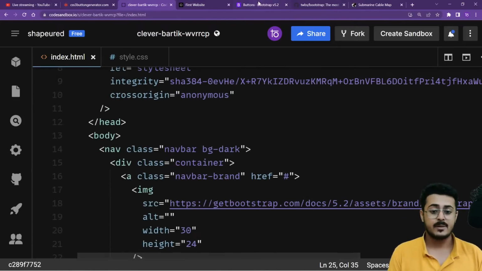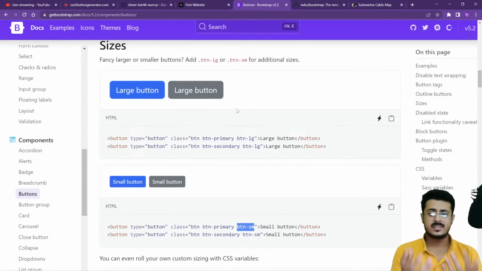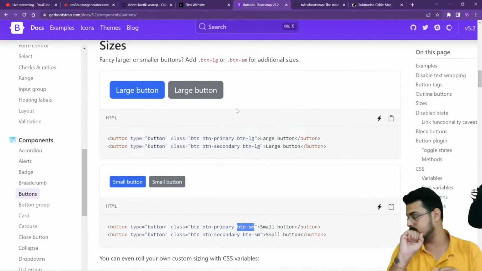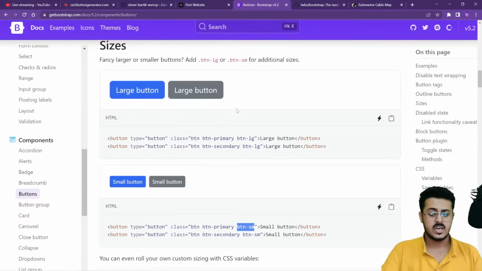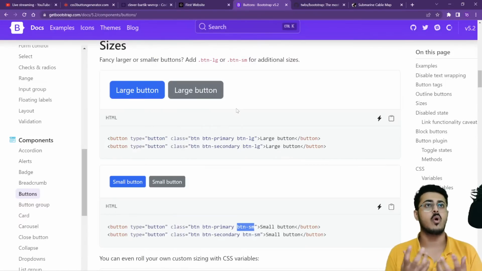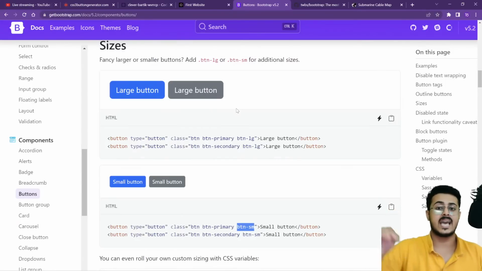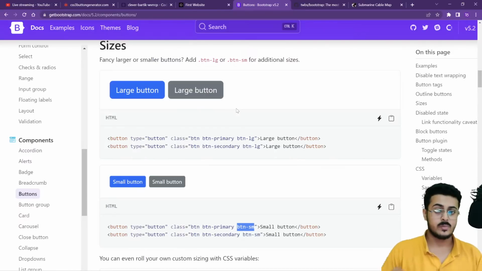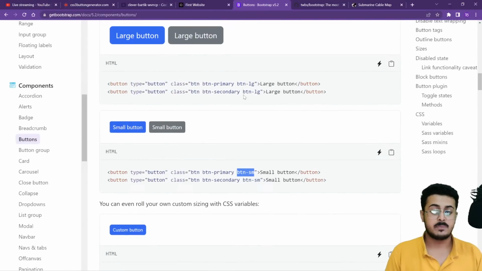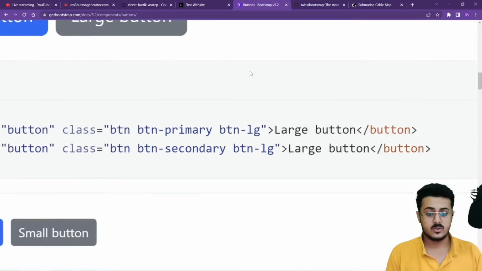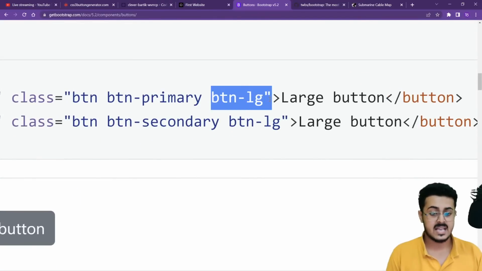Now the Bootstrap library has its own wordings. Of course, you are trying to learn a new language. Think about it like that. You're trying to learn a new language, a new technology. So for example, when you wanted to make something bigger in CSS, you'll be writing font size 18. You'll be writing font size 24 to make it a little bit bigger as well. Now in Bootstrap, if you wanted to make the button a bit bigger, you'll be using BTN-LG as the class name.